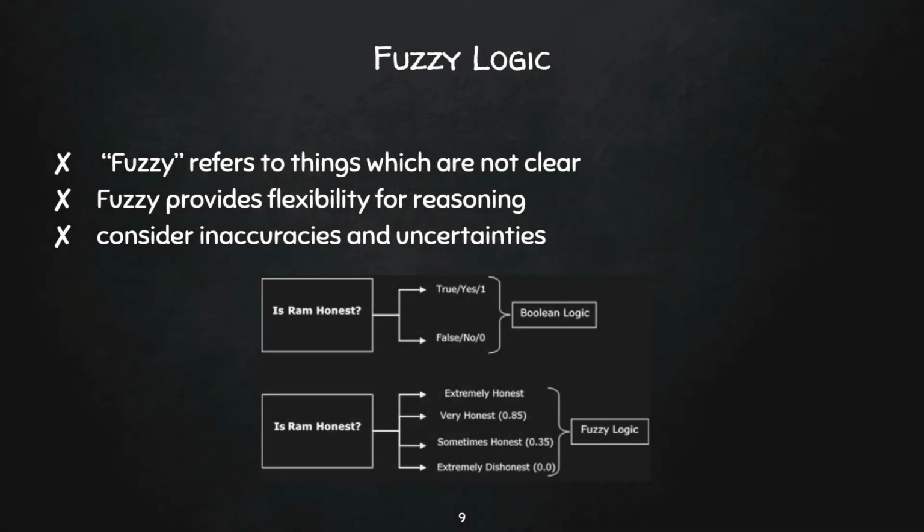The next one is fuzzy logic. The term fuzzy refers to the things which are not clear or vague. Fuzzy provides flexibility for reasoning. It helps a soft computing system in considering inaccuracies, uncertainties, and imprecisions. For example, a Boolean logic system can only sense whether Ram is honest or not, whereas in the real world, it is not that simple. Ram can be extremely honest with someone, and Ram can also be extremely dishonest with others at the same time.